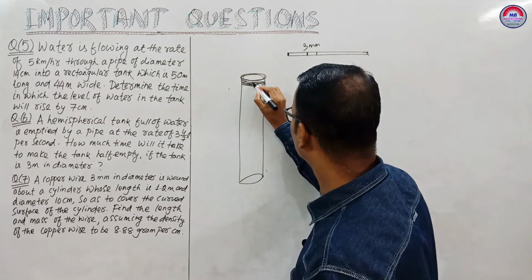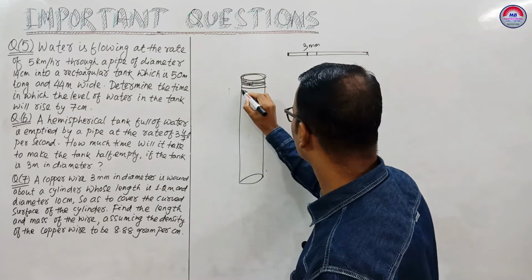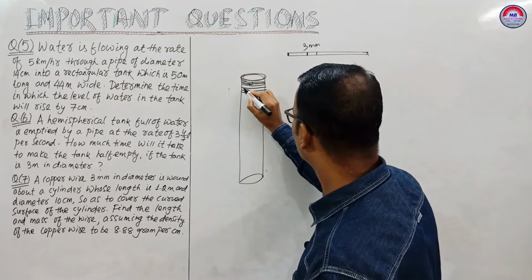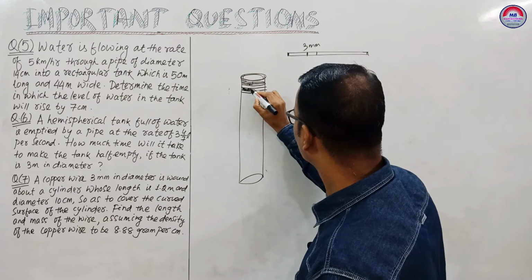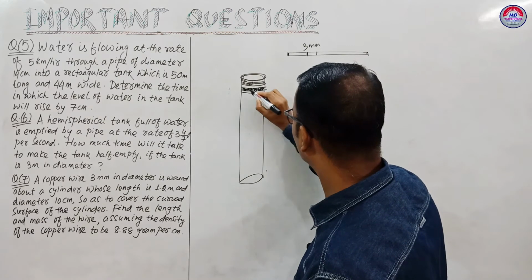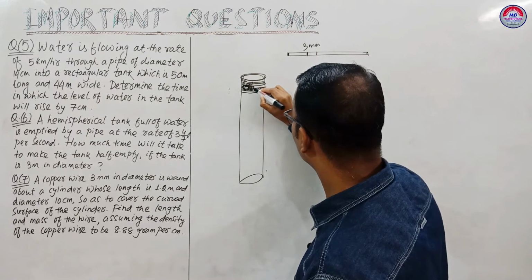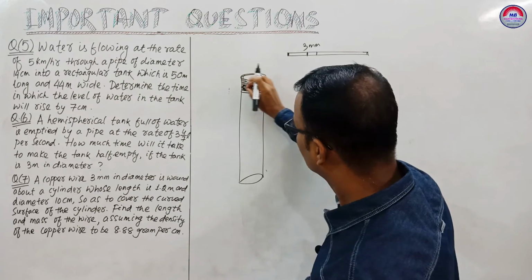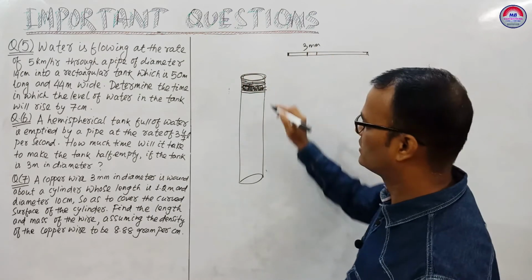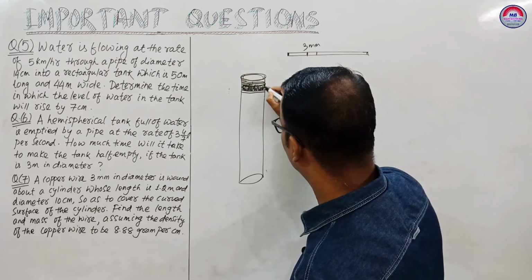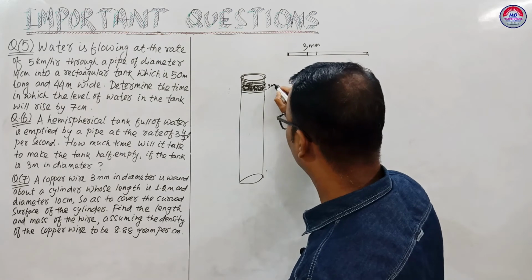So this width of the wire, that means the diameter, is 3 mm. This part is 3 mm. Clear?